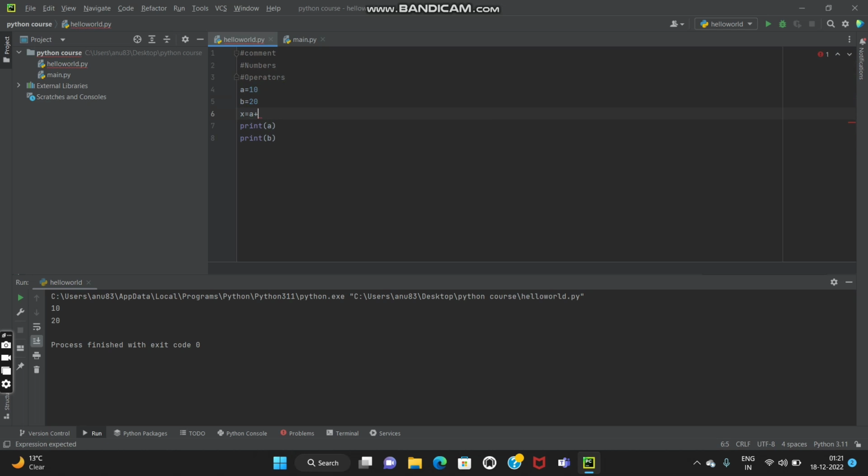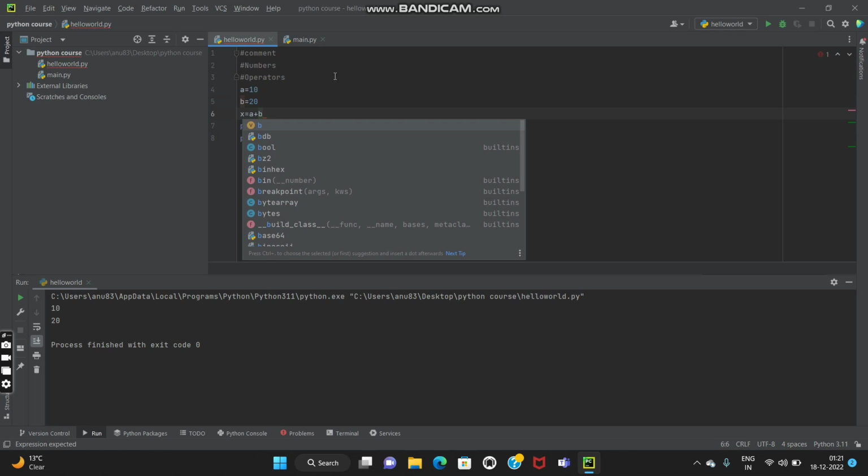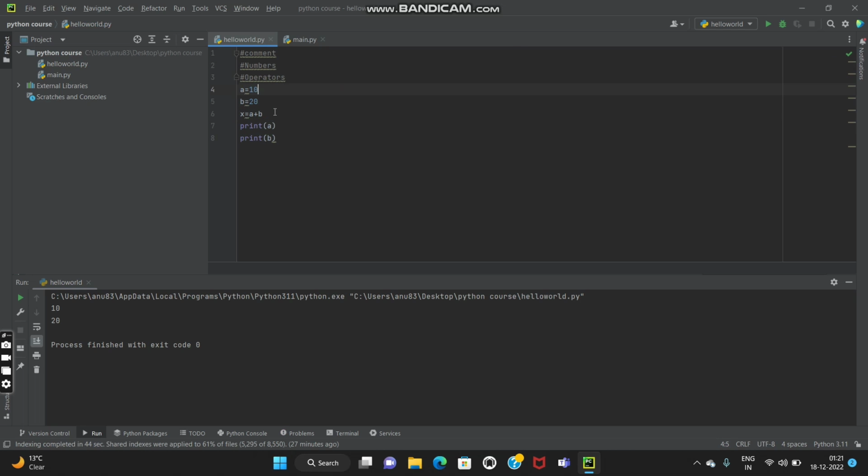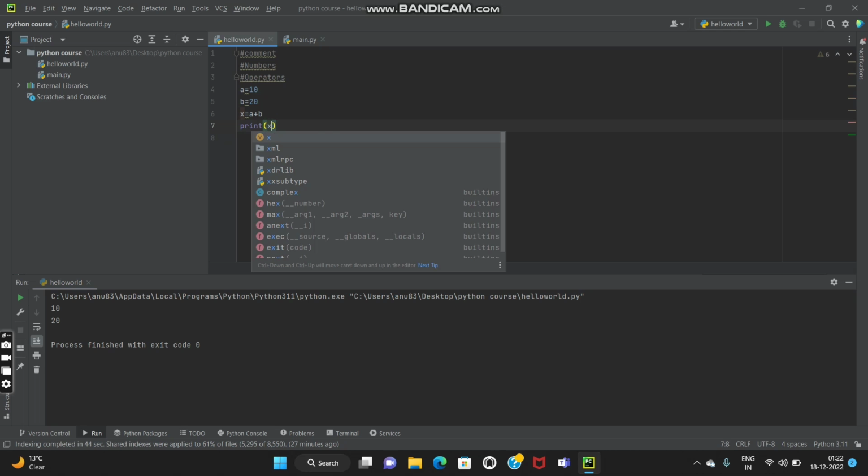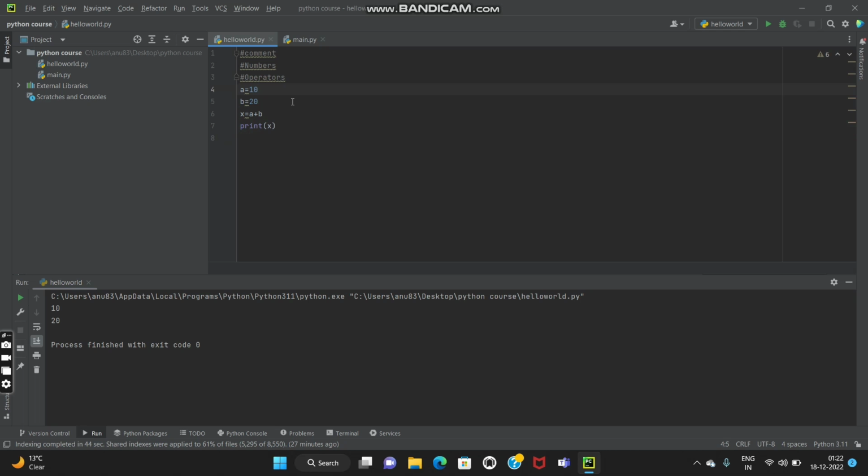I'm taking another variable, and now I'm performing a plus b in this. Okay, and now I'm going to print x only. Okay, and when I run this, you can see 30 got printed.